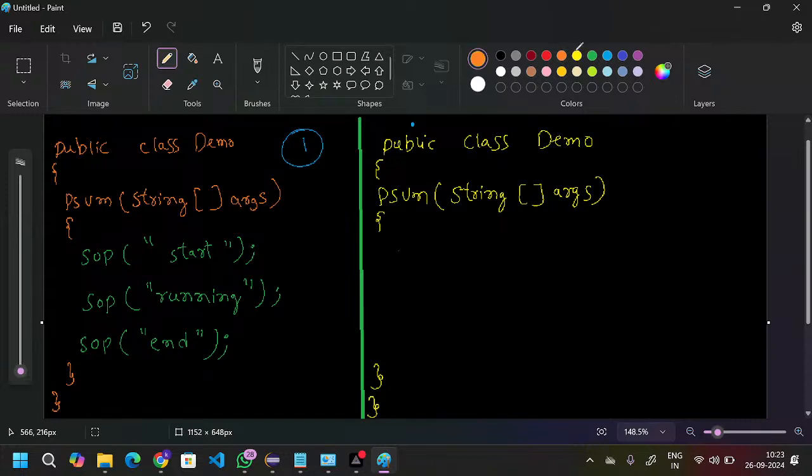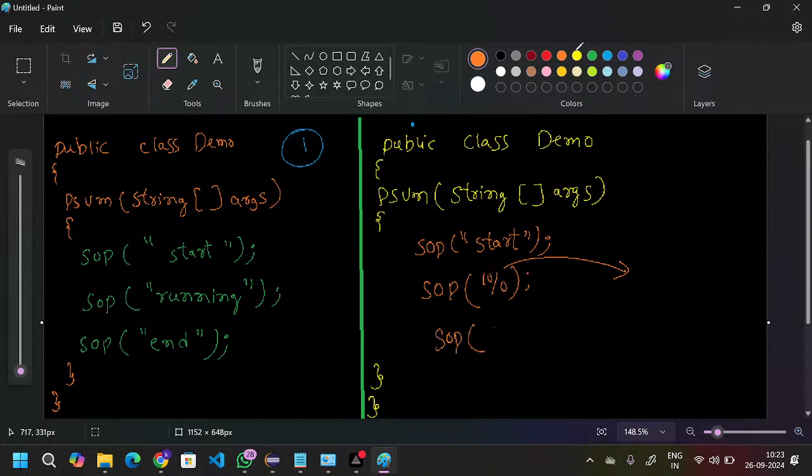Here SOP, program start, and then, due to an unwanted or unexpected situation, 10 divided by 0. In mathematics, we cannot divide any number by 0. So this is the unwanted exception, right? Due to this exception, the statements after it will not execute.